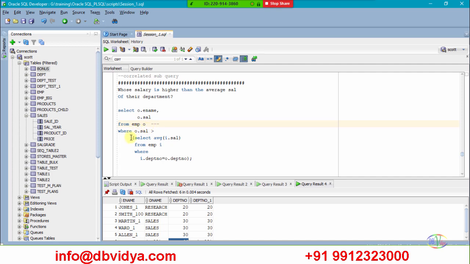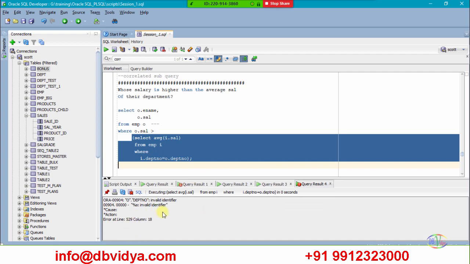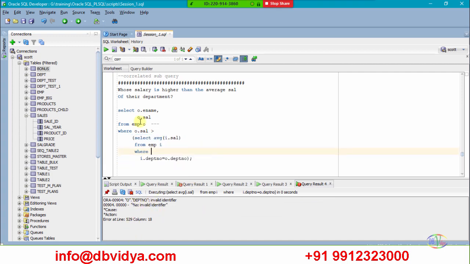Okay. I cannot run this independently because this contains an outer query column also. I cannot run this independently. I can't run. It will throw an error. You can see, what is O dot? It will ask. See, invalid identifier. But if I run the entire query, it will accept.